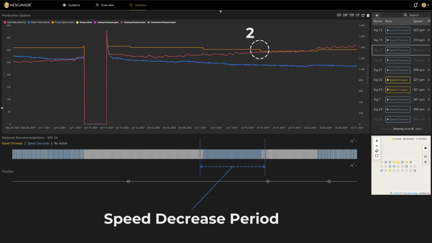The smart controller identifies no negative impact to water rate beyond the declining trajectory. This signals a period of decreased speed recommendations, which the engineer responds to several days later. Once again, there's no negative impact to the water rate, identifying that reducing the speed was also helpful in reducing the power requirement, without impacting production. This is annotated on screen as action 2.